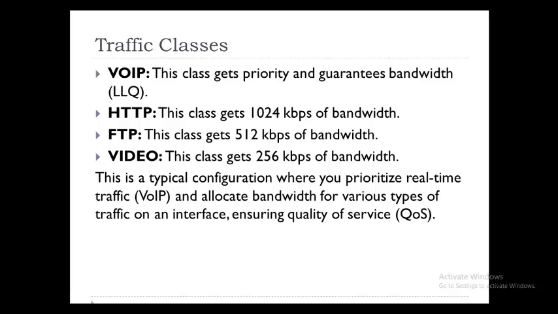All right, the HTTP, FTP, video will cease. When HTTP reaches 1024, it cannot be given more than that per second. Per second, it is only 1024, fixed. Per second, it is only 512 for FTP, fixed. Likewise for video.